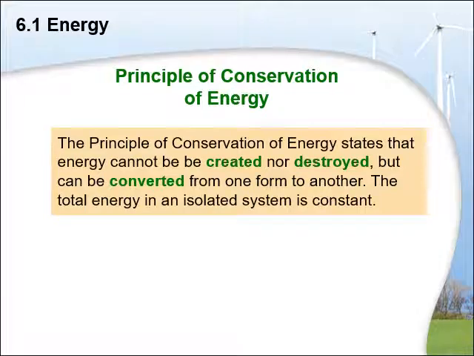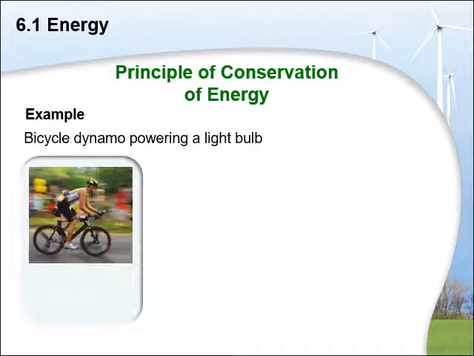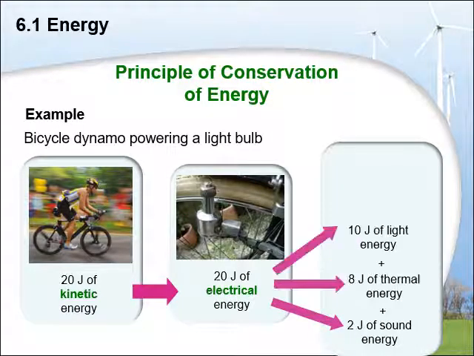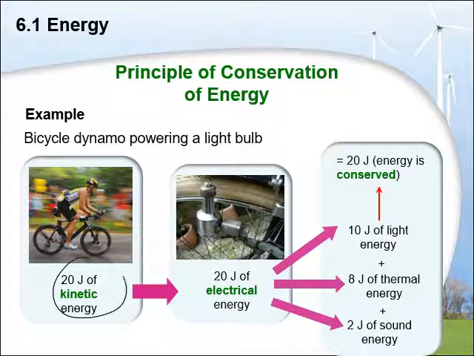The principle of conservation of energy states that energy can neither be created nor destroyed, but it can be converted. How can we understand that? You can see this as an example. If we are talking about a cyclist who has kinetic energy, let's say the cyclist has a kinetic energy of 20 joules, and as the cyclist runs there is a dynamo attached to the tire, and this dynamo runs, and as a result this 20 joules of kinetic energy is converted into electrical energy that may be utilized as light, heat, and sound.